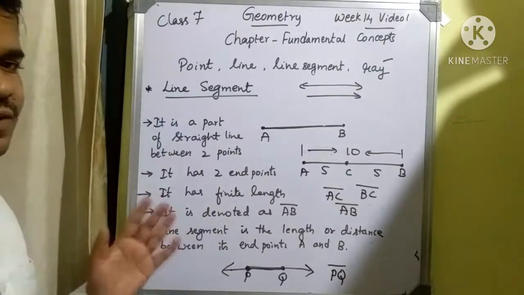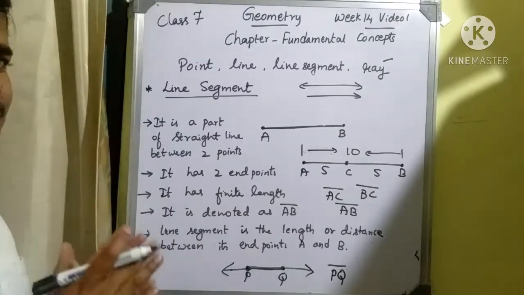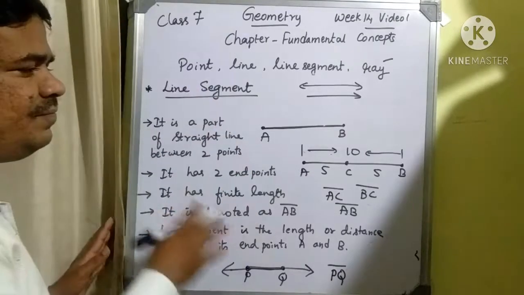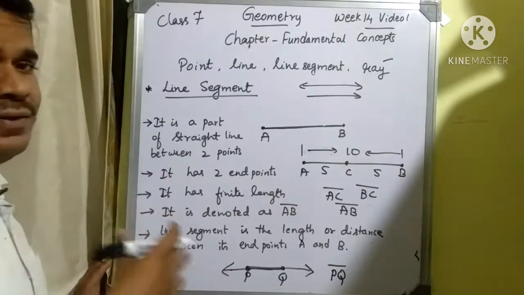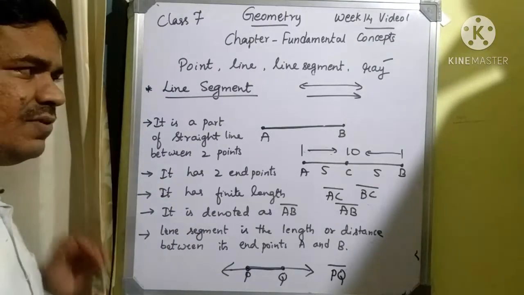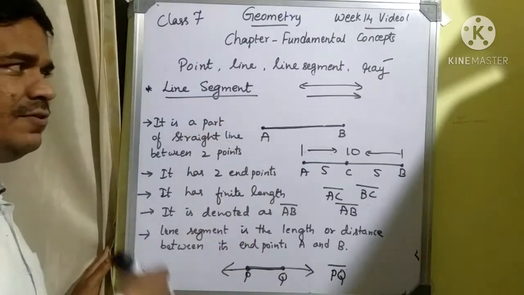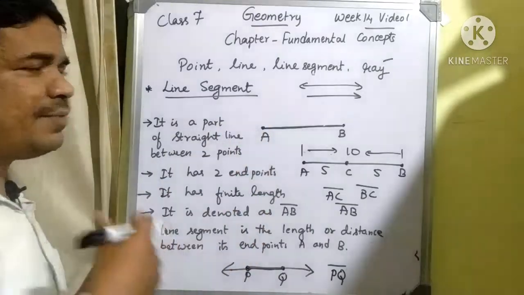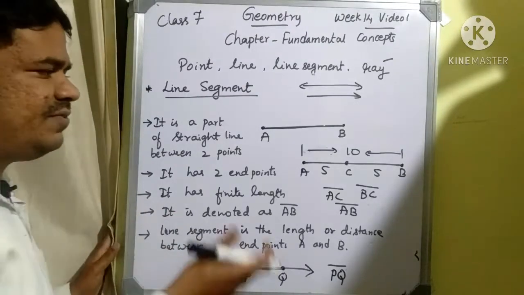Actually, these are just basic concepts related to point, line segment and ray. These are all the important points or characteristics of point, line segment and ray. You should try to remember them. Based on this only we are moving to the next concepts. Especially, the next concept that comes is properties of a line. We'll see it next.